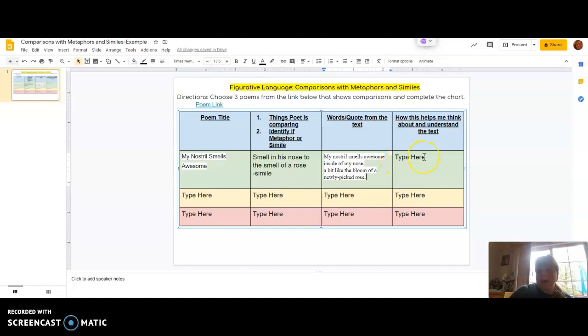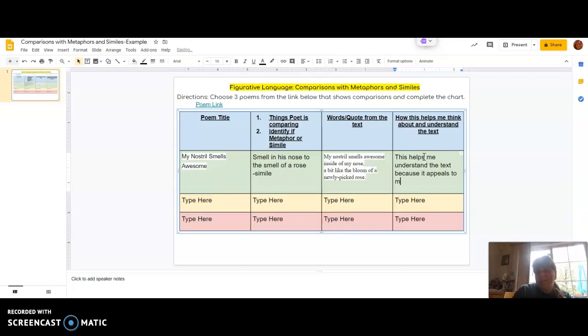How this helps me think about and understand the text. I'm going to reread that label. How this helps me think about and understand the text. You don't have to write in a complete sentence here, but I think I might say, this helps me understand the text because it appeals to my sense of smell.